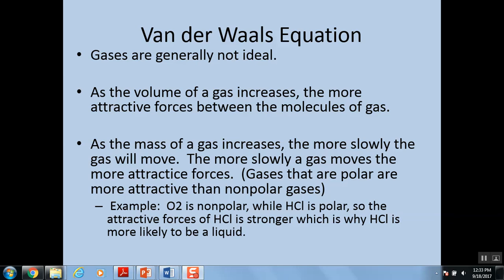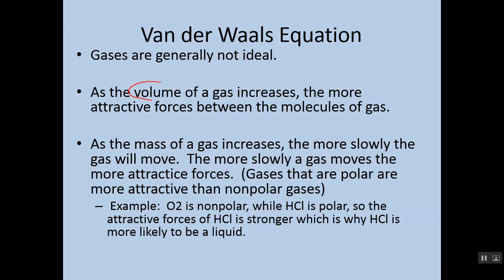So, one, like we said, gases generally are not ideal. Because of that, or what causes that to happen, one has to do with their volume. Now, I want you to think about it in terms of this. The larger a gas particle is, so you think about two gas particles interacting with each other, the larger a gas particle is, the more attractive forces between them. Now you think about why. You think about the larger the particle is, the more area there is in that particle, the more likely there is to be attracted or pulled in one direction or the other.